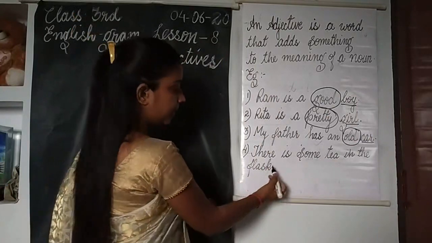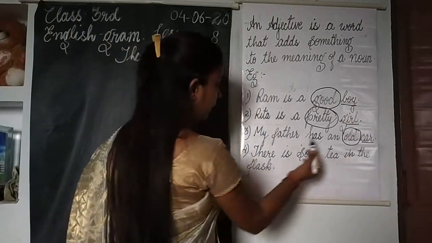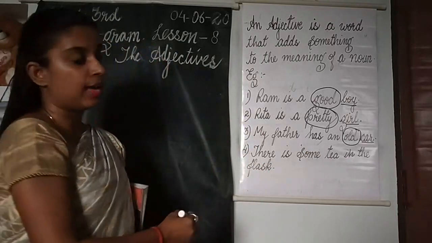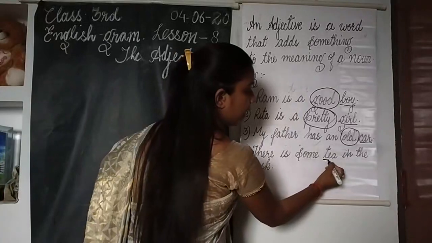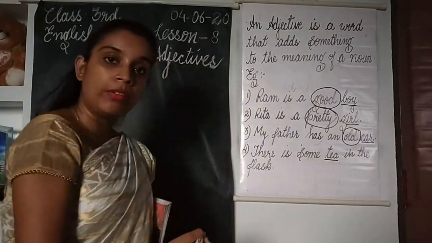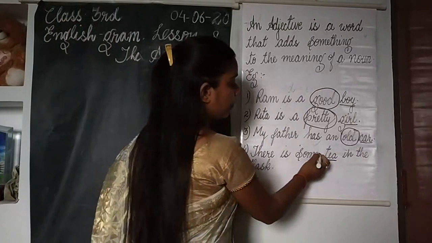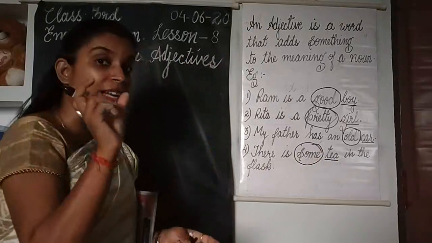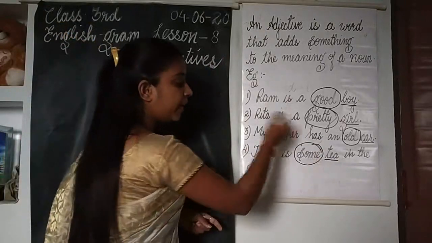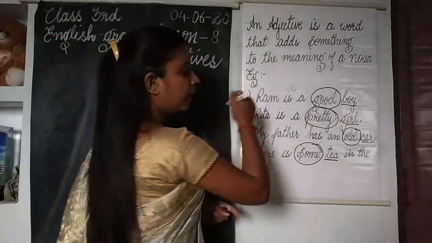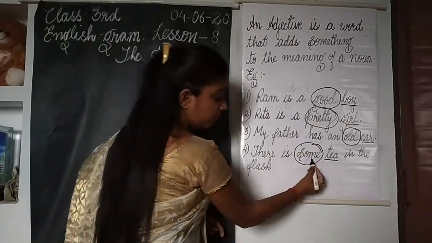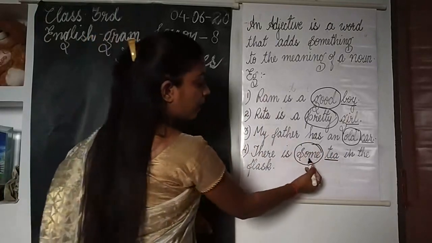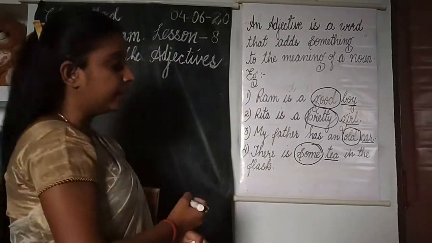Now the next sentence is, there is some tea in the flask. Now here in this sentence, tea is the noun, and the word some is telling us something about the tea, about the quantity of the tea. It's qualifying tea, you can say, or it's adding something to the meaning of this noun. So the word some is telling about the quantity of the tea. So the word some here is an adjective in this sentence.